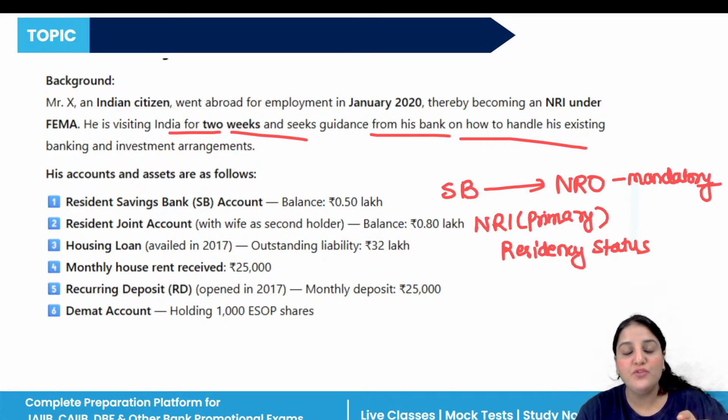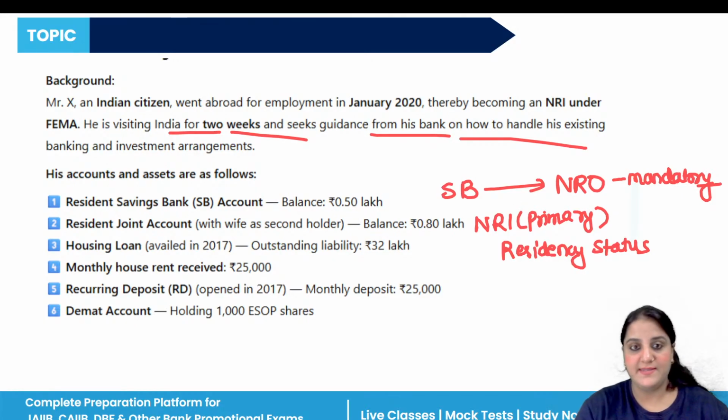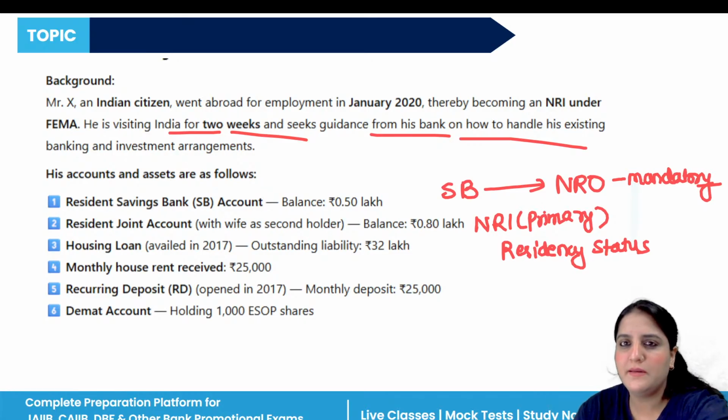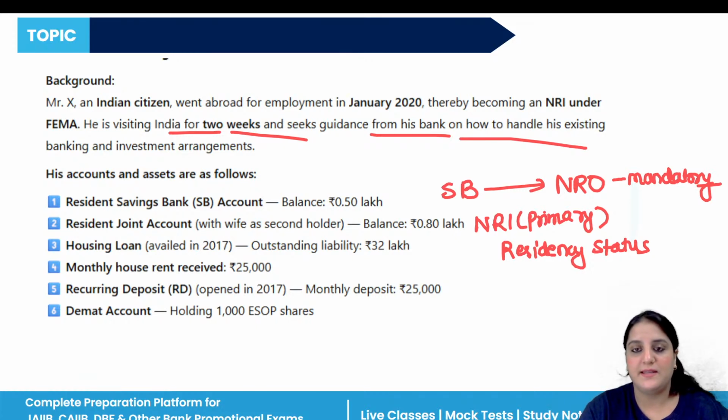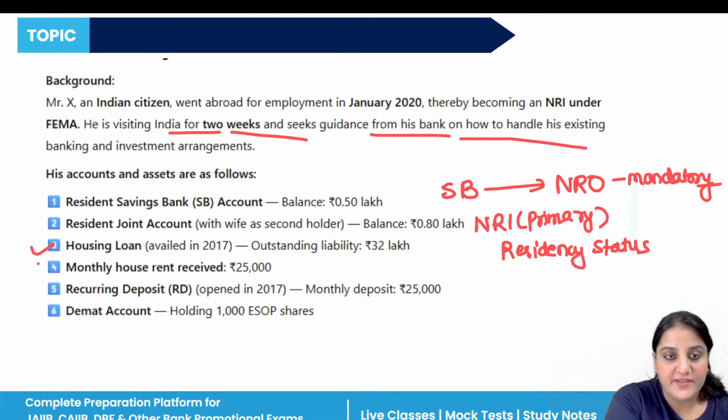So the bank should mark the housing loan and NRO in the bank records. So here we can say that this thing is not changed, but the bank has to change its own records basically. So the direct rent of 25,000 is to be credited to the NRO account only. Okay, so those 2 points are clear here.